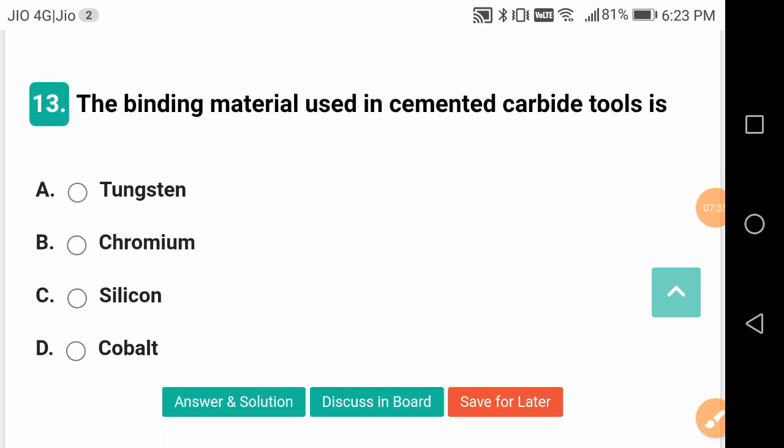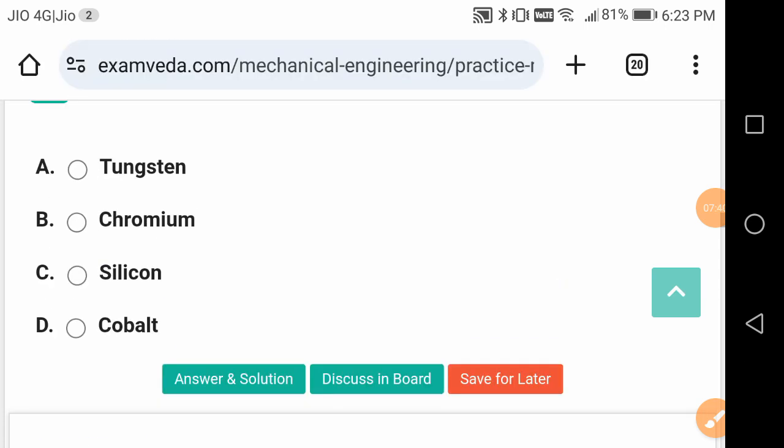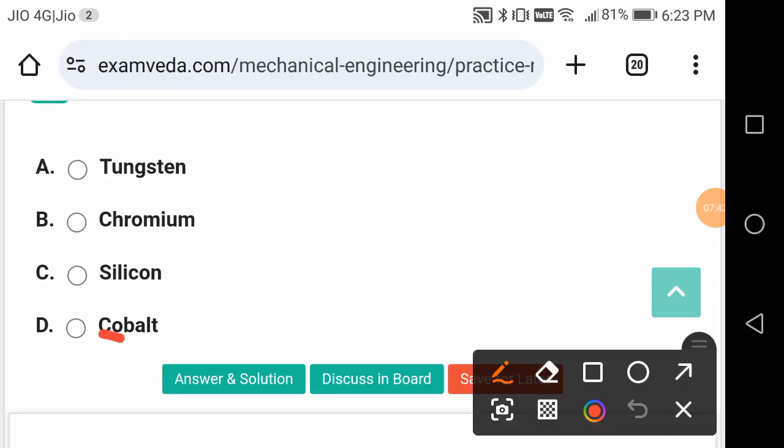The binding material used in cemented carbide tools. So what is this? It is cobalt. Cobalt is the binding material, neither the tungsten nor chromium nor silicon. Tungsten and chromium, they are very very important for high speed steels, HSS steels.